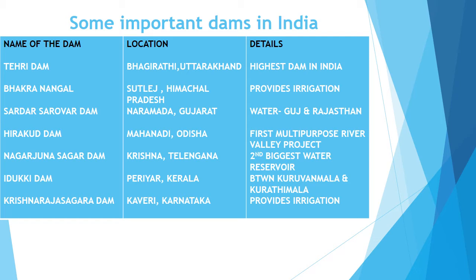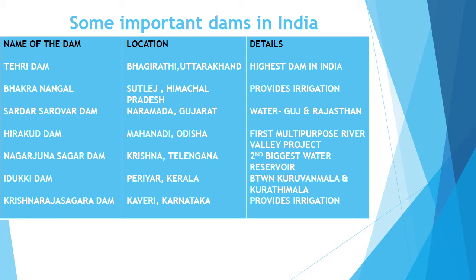Location is Narmada River, Gujarat. Sardar Sarovar Dam provides water to Gujarat and Rajasthan and is also known as Narmada Dam. Hirakud Dam. Location is Mahanadi River, Odisha. It is one of the first major multi-purpose river valley projects started after India's independence.